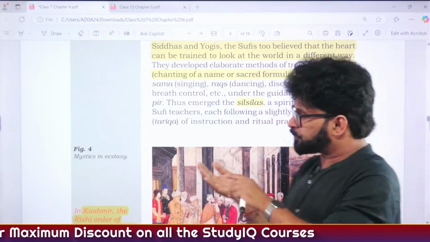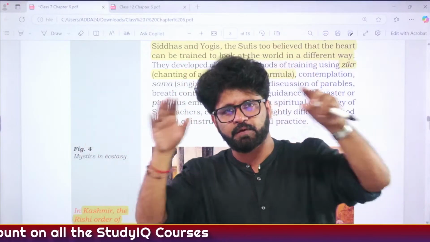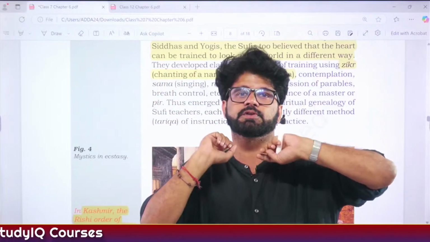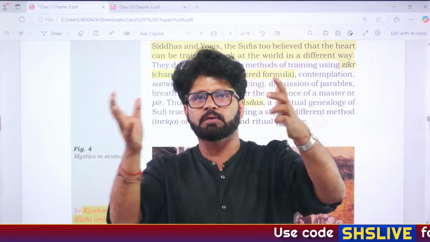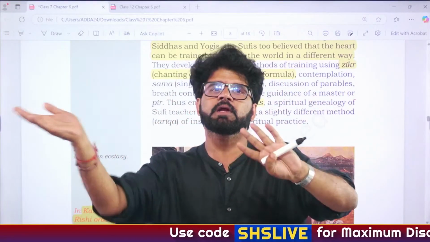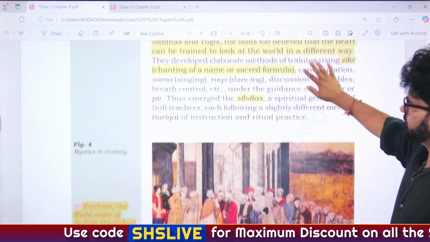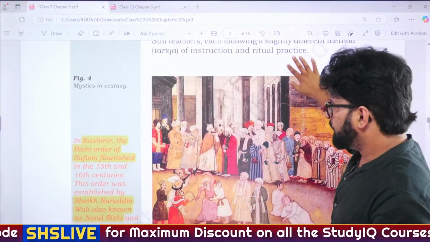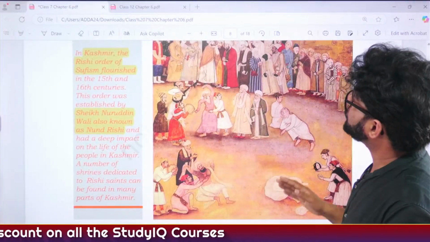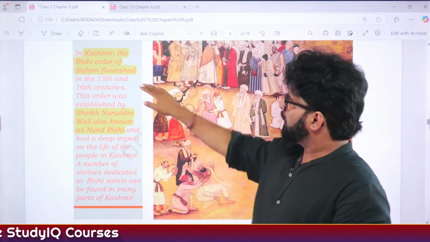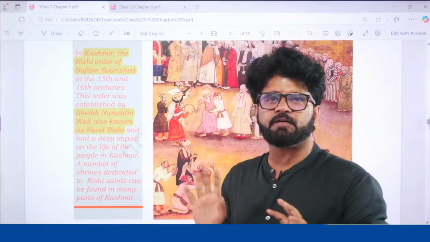Silsilas, we have seen that Islam got divided into various sects. Sufism is one of them, a mysticism movement, and within Sufism, how things were carried out was, again, according to different silsilas, with different conducts. Fine. So silsilas. Now, pay attention to this word. Whatever NCERT writes, be it class 7 or class 12, everything is important. We have just taken the case study of Kashmir.